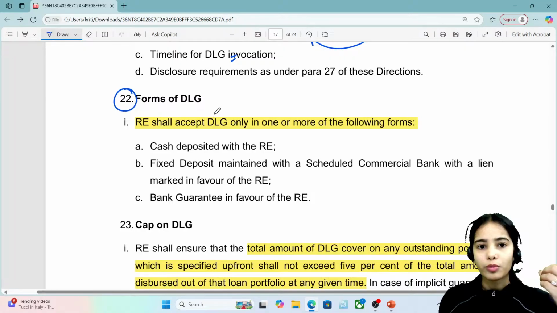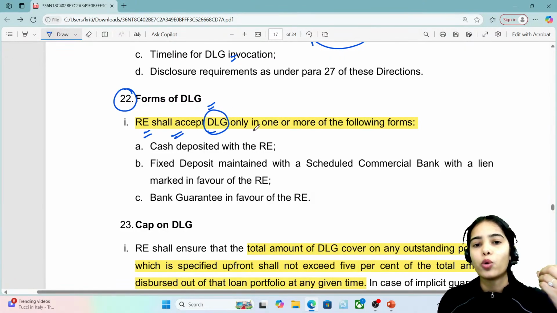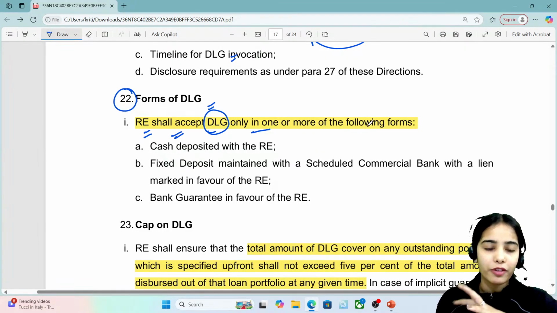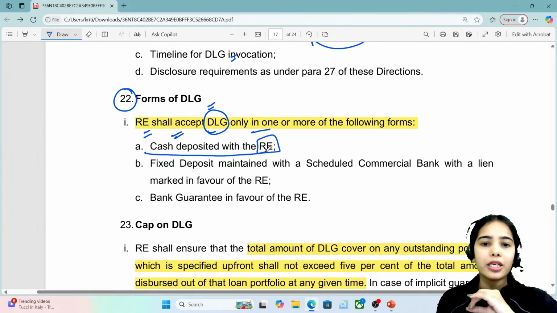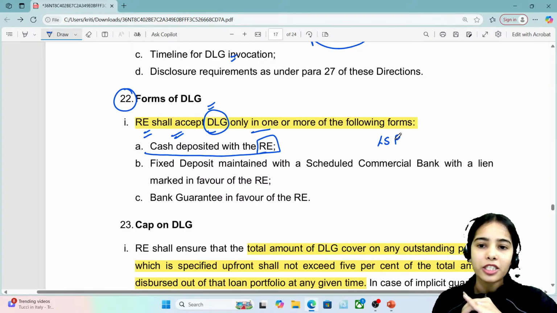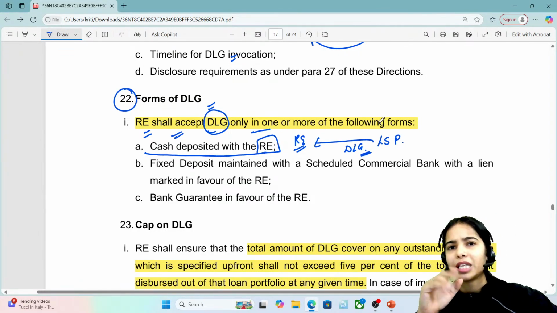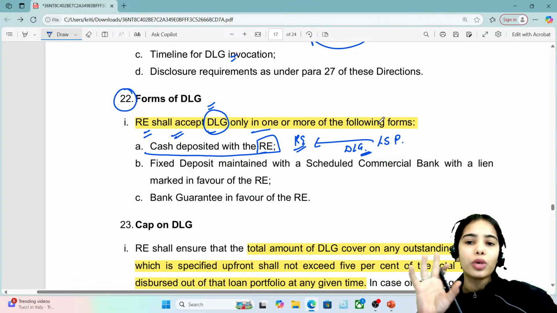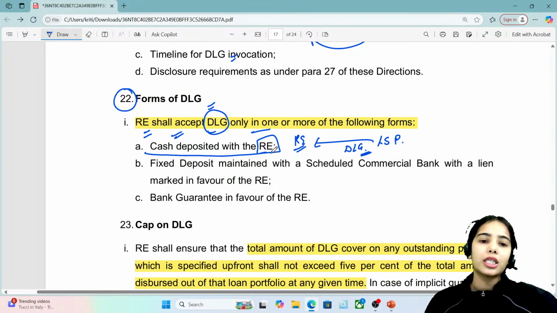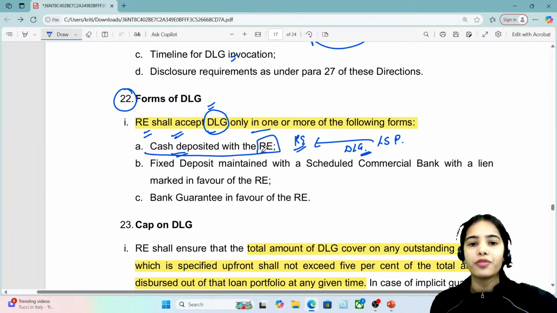So all of this. Forms of DLG, that means the regulated entity shall accept default loss guarantee only in one or more of the following forms. The cash deposited with the regulated entity. So let's say the lending service provider is giving a default loss guarantee to the regulated entity. This guarantee is provided by the LSP. But can we trust the LSP? Can we trust a fintech company? The LSP can be trusted only if it is providing a cash deposit with the regulated entity for the guarantee.